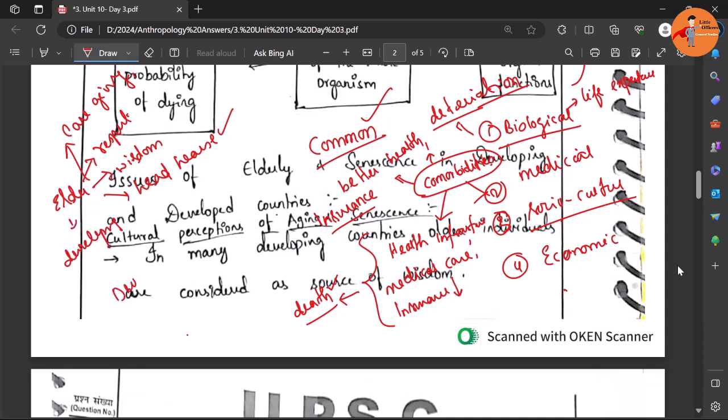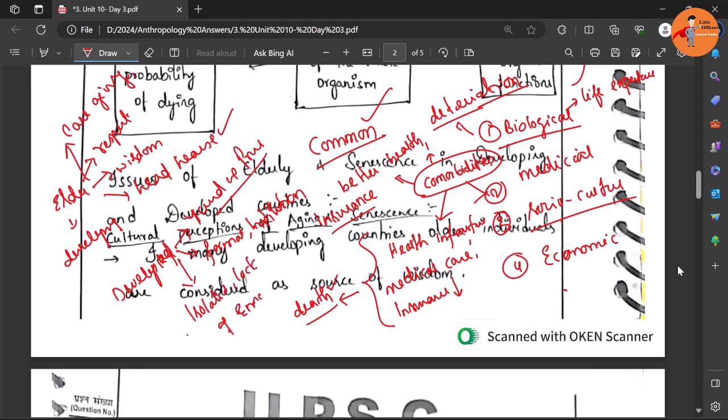But in developed countries, nuclearization has already happened, and they give more emphasis to the young and productive people. As a result, elderly people are often paid less attention, and even the caregiving is more formal and institutional, like old age homes, nurses and so on. And if we talk about another thing, socially they also have weak social bonds. As a result, they may feel isolated and lack emotional support.